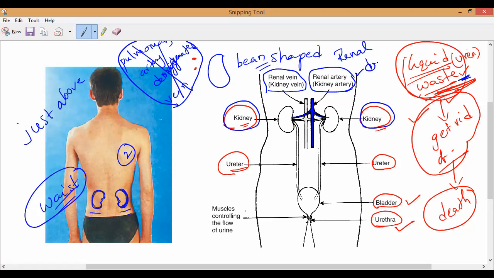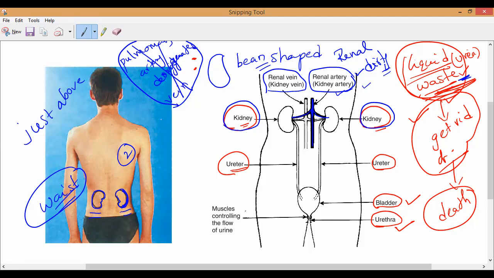Very, very important. Do you understand, all of you? So the dirty blood is brought by which one? The renal artery, to the kidney. That is what you have to remember. As we know, blood is constantly passing through our kidneys. So the renal artery, or also we can call it the kidney artery, brings in the dirty blood which contains waste substances into the kidneys.